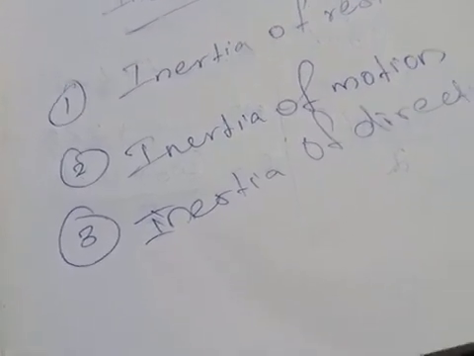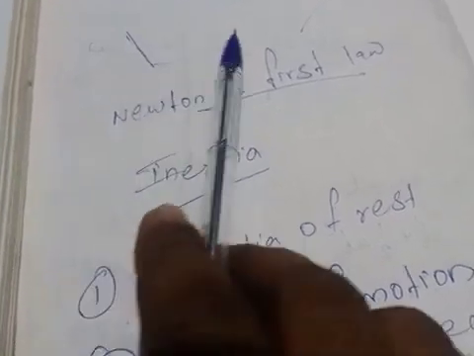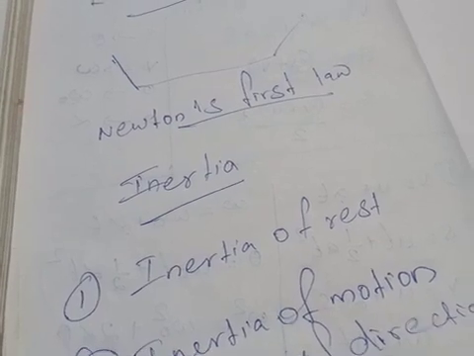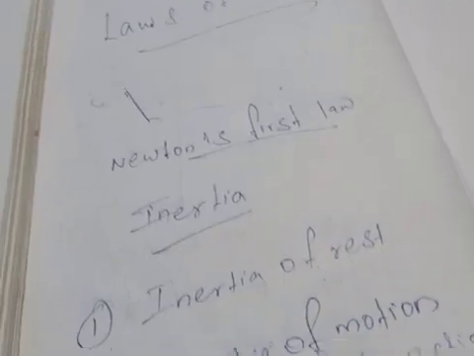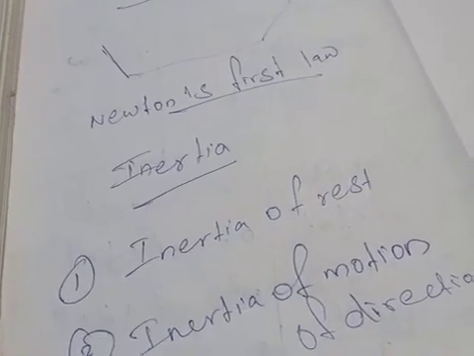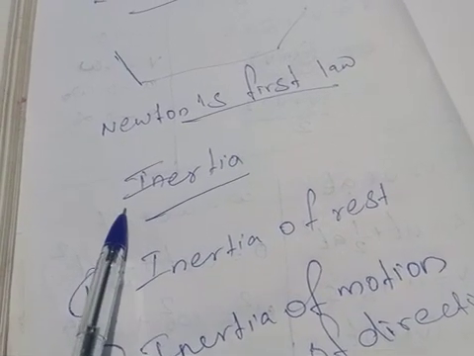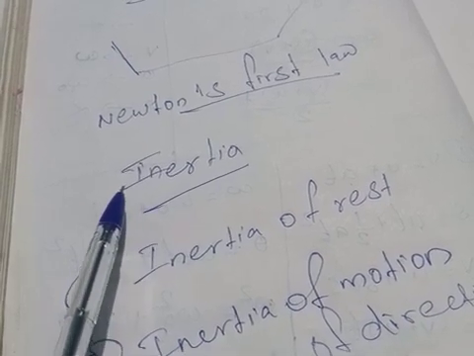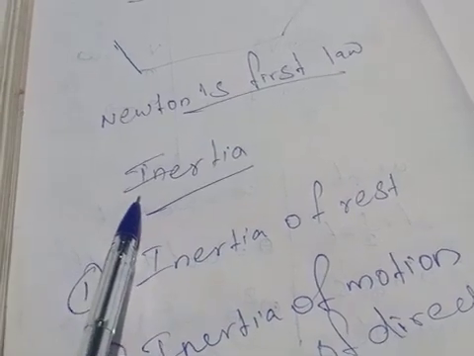And this is about Newton's law and inertia. Students, just to go through today's topic again: Newton's first law says that every object continues to be in a state of rest or uniform motion unless an external force acts on it. Inertia is the inability of an object to change its state of motion on its own.